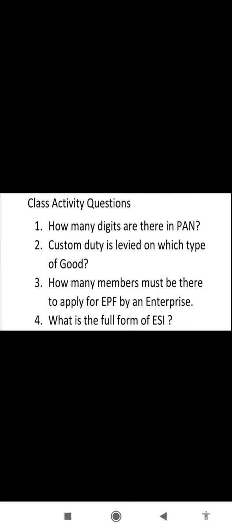So these were the topics of today, and then we have some class activity based on today's topic. You may see those questions. How many digits are there in PAN? Custom duty is levied on which type of good? How many members must be there to apply for EPF by an enterprise? What is the full form of ESI? These are the questions that you will be solving and submitting to me. Remember, your attendance will be marked based on the submission of these class activity questions.